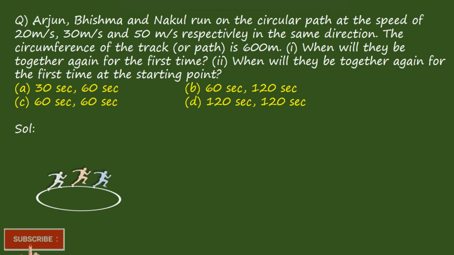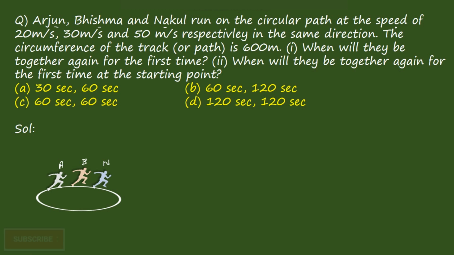Okay, first understand the question. They are saying that there are three people, Arjun, Bhishma and Nakul, right? Running on a circular path. Okay, so consider three people as A, B and N. A is Arjun, B is Bhishma, N is Nakul, right? They are moving on a circular path.